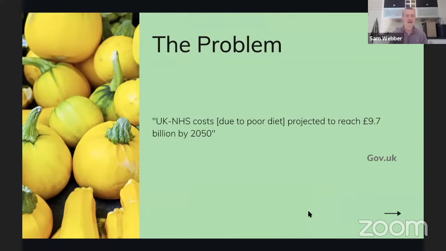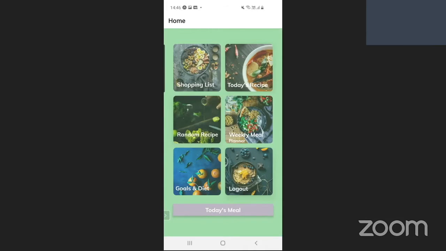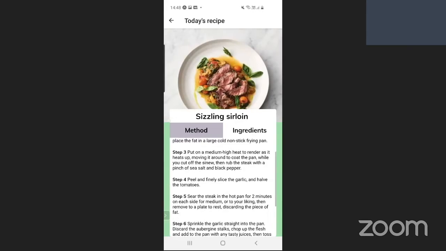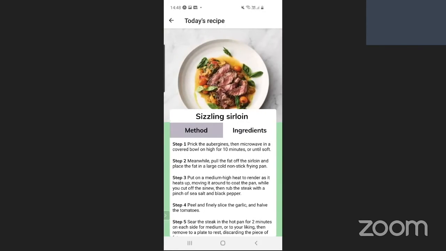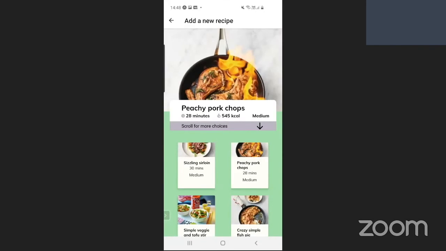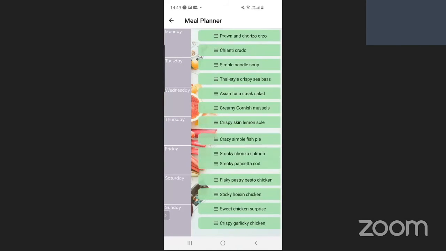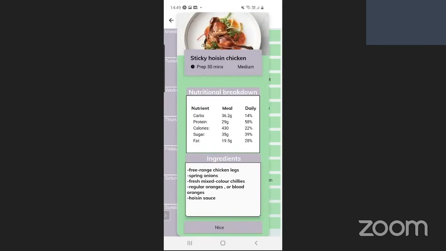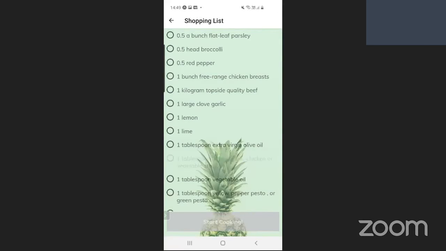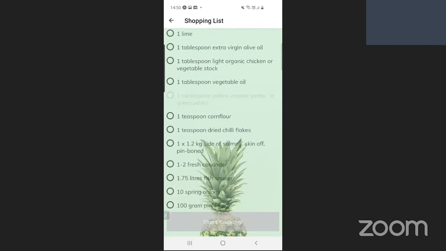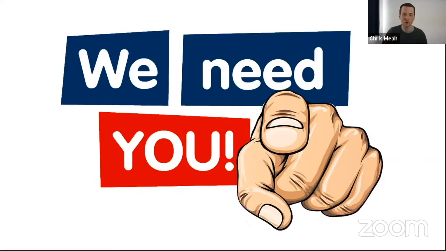The cost for the NHS due to poor diet is projected to be £9.7 billion, and we really wanted to make an app that would massively improve this. We used a large tech stack and really wanted to challenge ourselves as a team to learn. Some of the highlights: getting more familiar with AWS services, which we chose as a scalable, secure backend solution, and deploying via Docker.